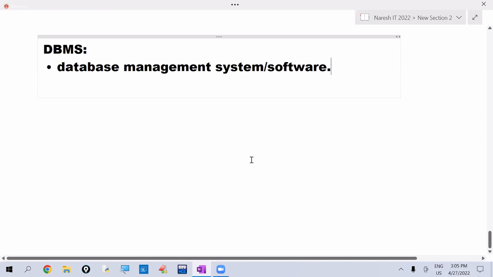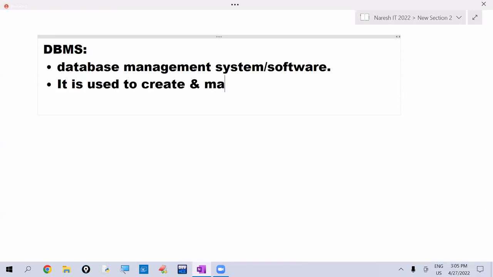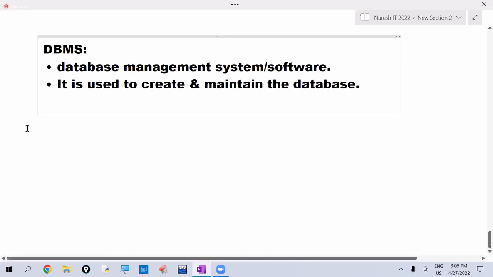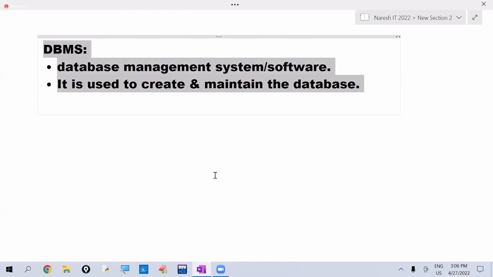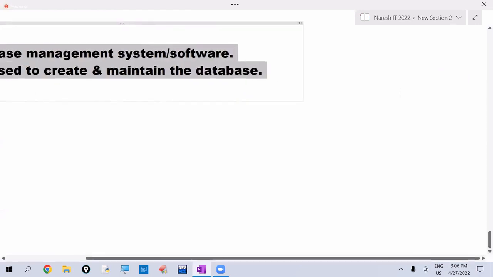So why are we using this software? It is used to create and maintain the database. To create and maintain the database, we are using one software. That software we are calling the DBMS. Now, listen carefully.